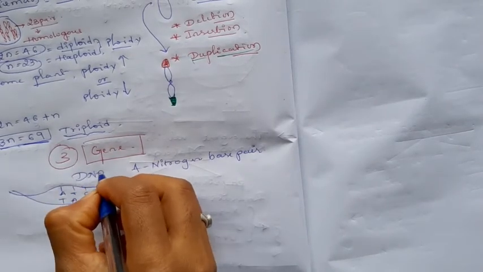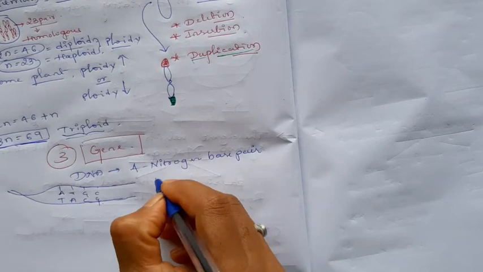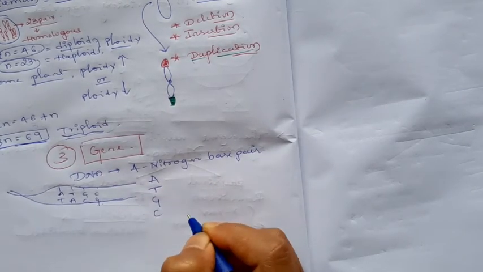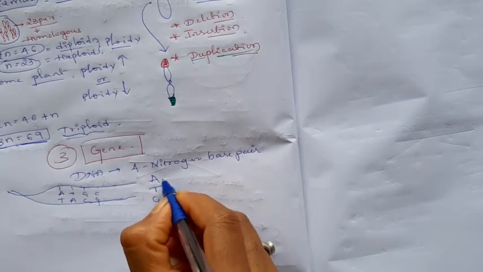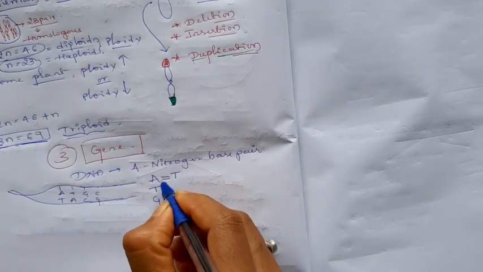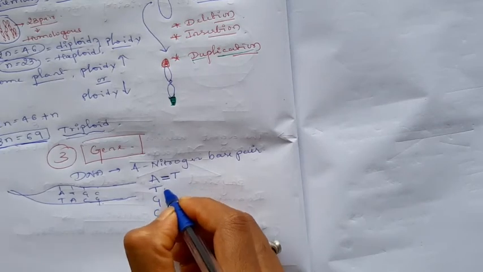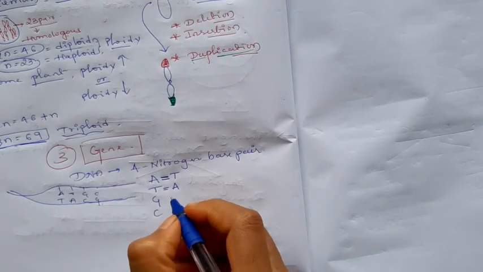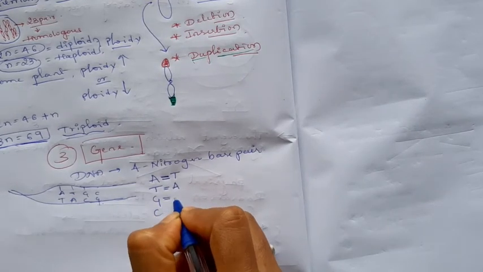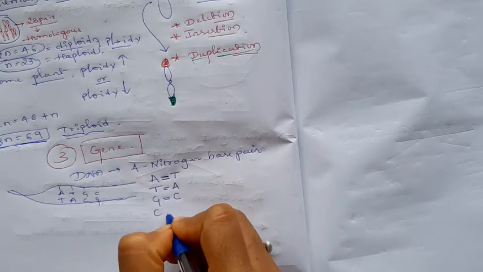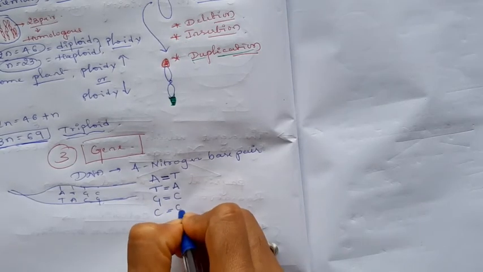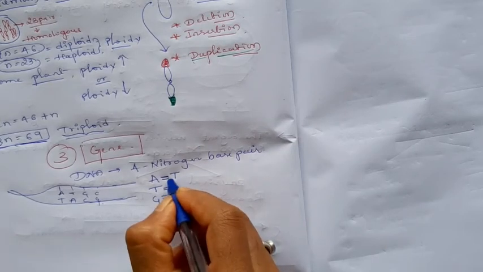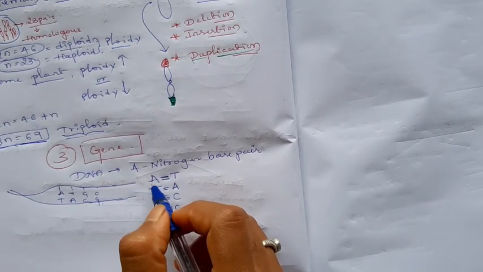In the DNA the nitrogen base pairs are present. Those nitrogen bases are A, T, G, C. Here the A is always paired with the T, it means T also pairs with the A. Then G is always paired with the C. It means C always pairs with the G. These lines represent the hydrogen bonding between A and T.